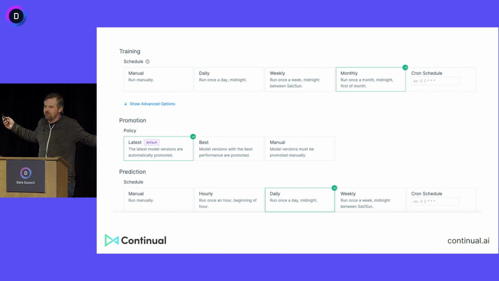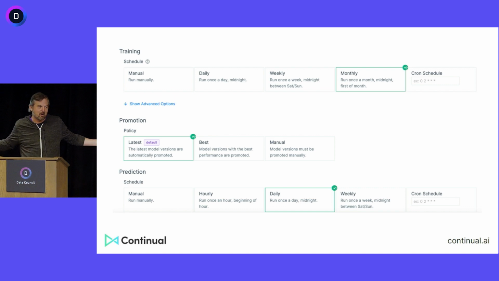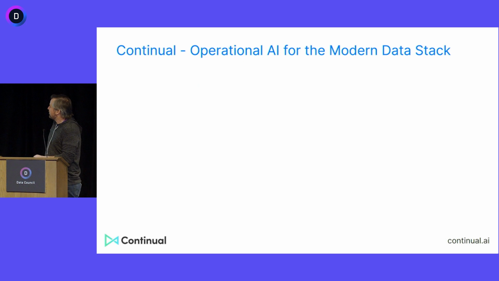What else do we need? Why isn't everything else just automatic and taken care of for our platforms? So that leads to Continual, right? This is a startup. I guess this lightning talk is kind of startup oriented. So what are we doing at Continual? We're trying to take this desire for building a higher level abstraction for ML, and we're bringing it to the modern data stack. So Continual.ai, we're building operational AI for the modern data stack.